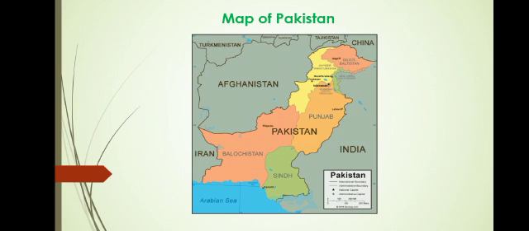Capital is where the government of the country or the province has its offices, its main governing territories or offices. Islamabad is the capital of Pakistan. It has the main governing offices of the whole country. You can see the capitals of all the provinces marked on the map.